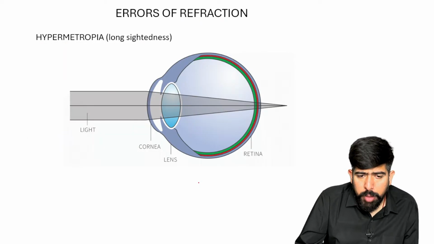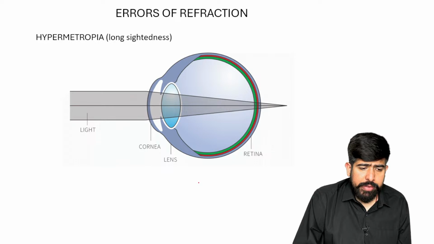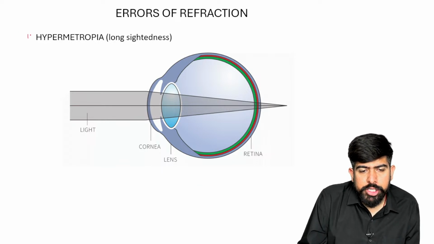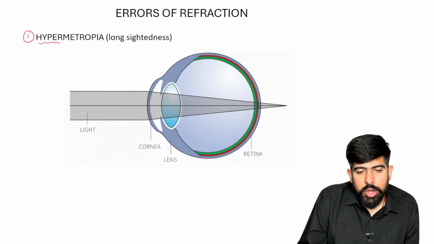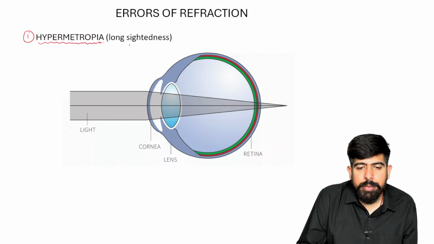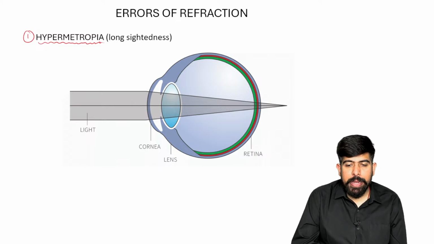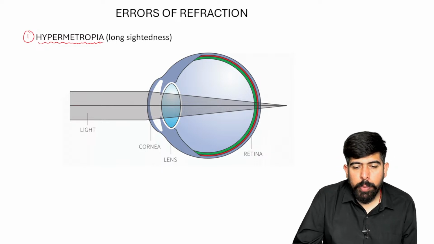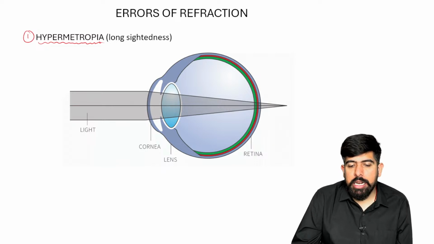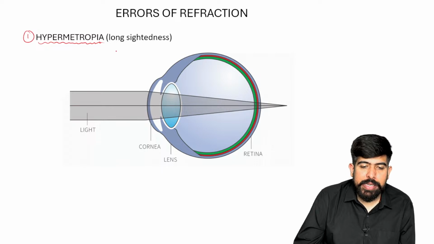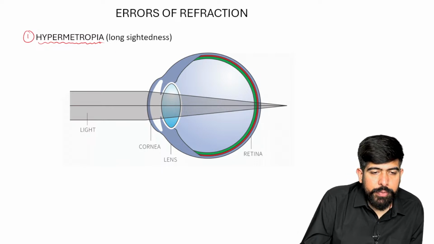Now, moving forward to the refractive errors, starting with the first one, hypermetropia. The name clearly says long-sightedness, guys. Please remember, this is a very confusing name.